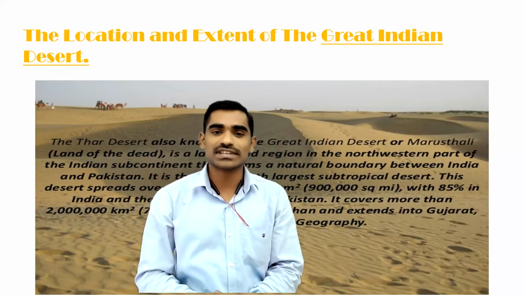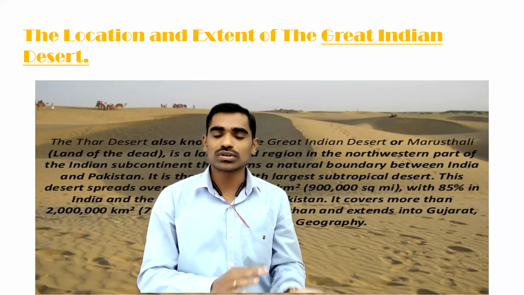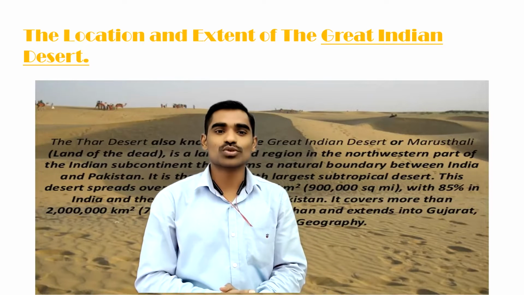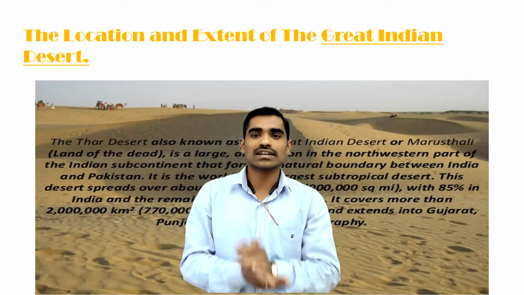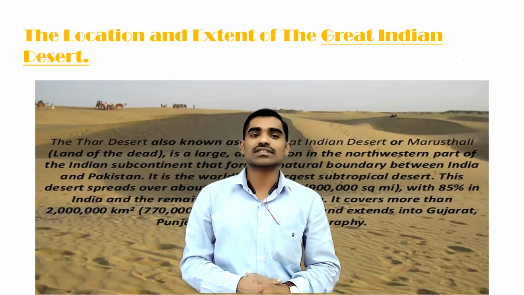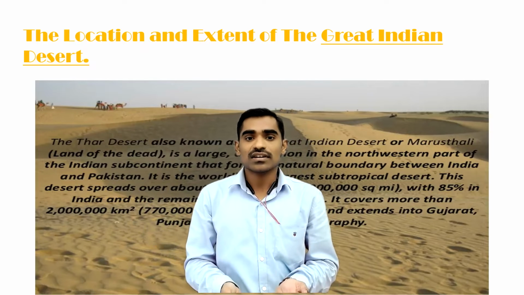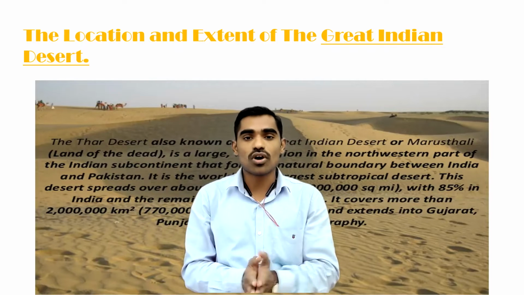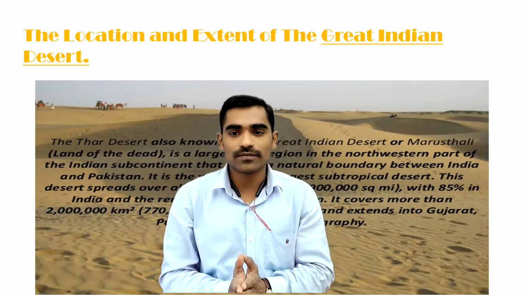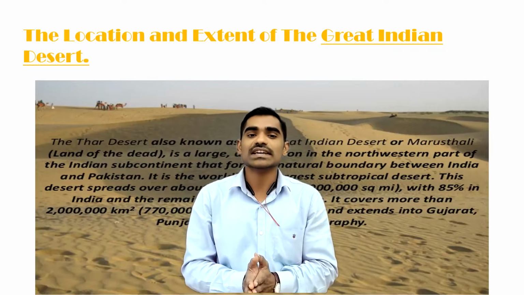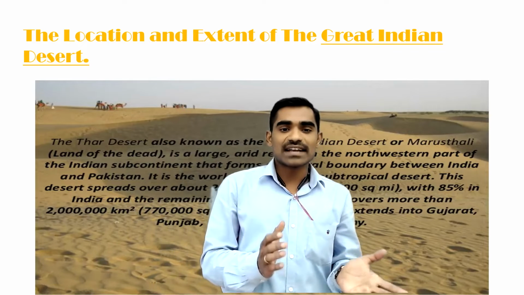There are two types of desert, that is cold desert and hot desert. India is very much fortunate to have both types of desert, right? So the place we are learning here, the physical division we are learning here, it is the hot desert named as Great Indian Desert. It is also known as Thar Desert. It is also called as Western Desert, and you are also having one local name for that, that is called Marusthali.